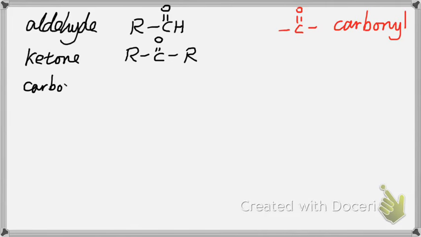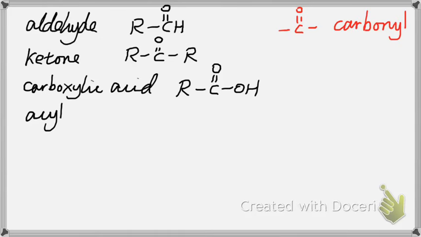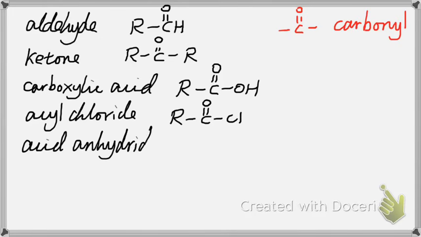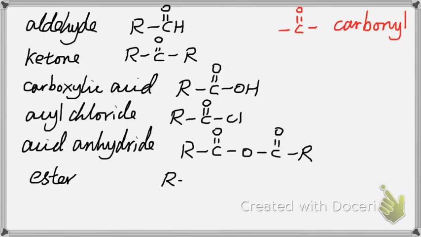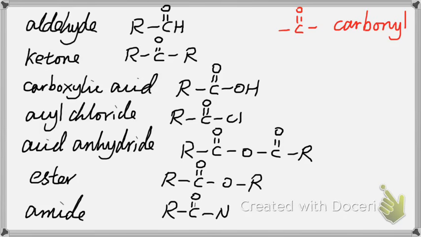Then it's the ketone. Ketone has 2 carbons attached to the carbonyl carbon. Carboxylic acid. Carboxylic acid has an OH group attached to the carbonyl carbon, and on the other side is another carbon. The last 4 compounds are carboxylic acid derivatives. They are all derived from carboxylic acid.